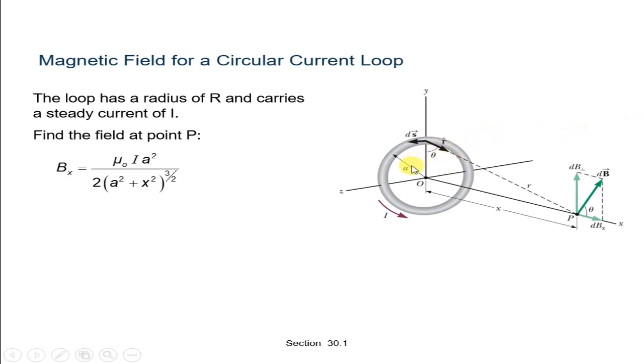cos theta. This is our theta. So cos theta is equal to the adjacent over the hypotenuse. The hypotenuse is the square root of a squared plus x squared, and this is our a. So we will get cos theta is equal to a upon (x squared plus a squared) raised to 1 by 2. So we will get the value of that.